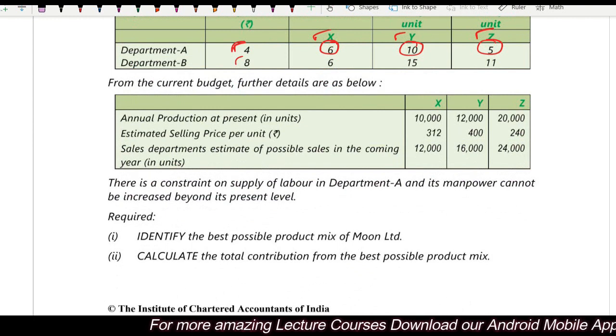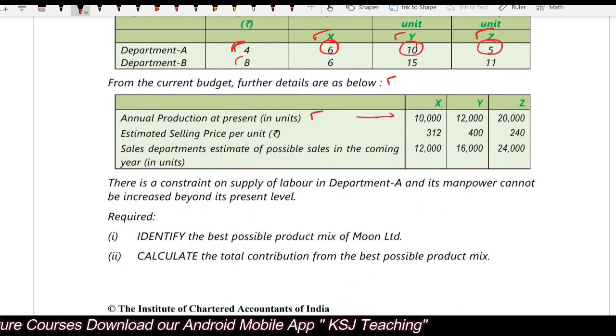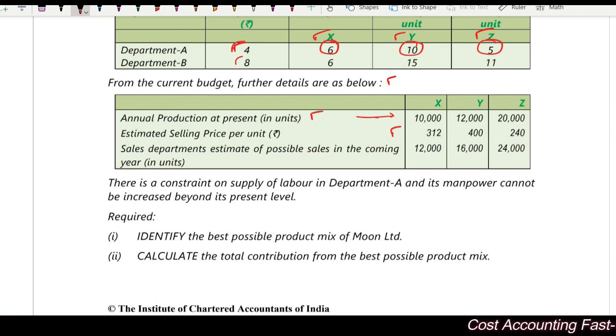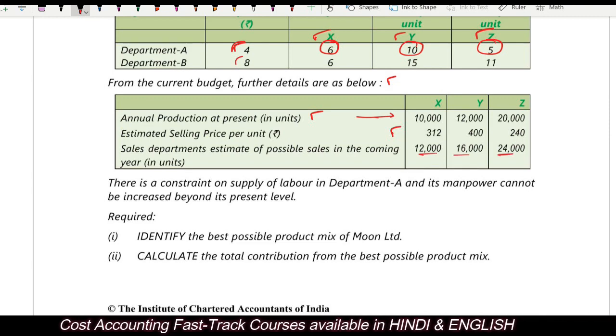From the current budget, the following details are given below. Annual production at present. At present, this is the production that they are already doing: 10,000, 12,000, and 20,000. Estimated selling price is given. Right? Then the sales department estimate of the possible sales in the coming year is given: 12,000, 16,000, and 24,000. Right?